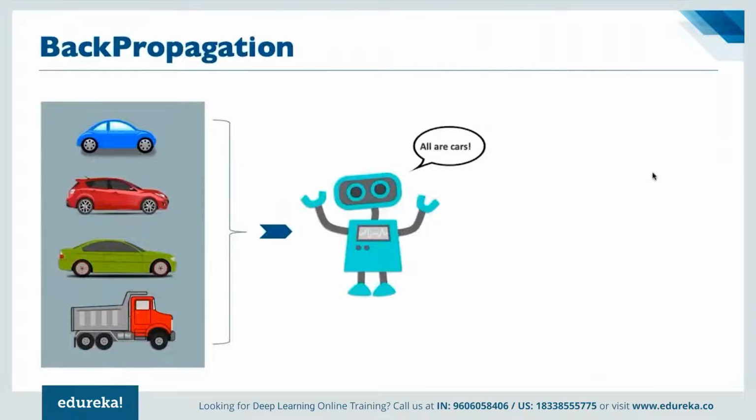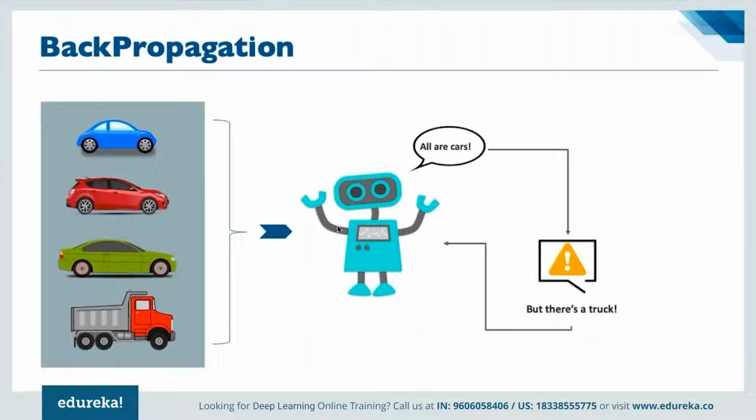Next, we have back propagation, right? If we are using a particular algorithm here, although they all are vehicles having multiple tires, the last one here is not classified as a car, right? And that's why, as you can see, based on whatever we have been training them on, the last one here is a car itself, right?